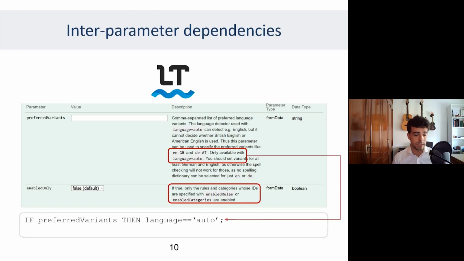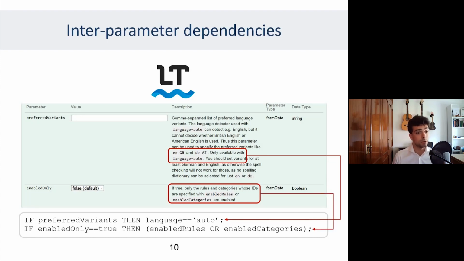So the rule in IDL would be: if preferred variants, then language equals auto. Below, we can read another relation between the parameters enabled only, enabled rules, and enabled categories. Such relation can be translated as: if enabled only is set to true, then enabled rules or enabled categories. So you must use one of them.